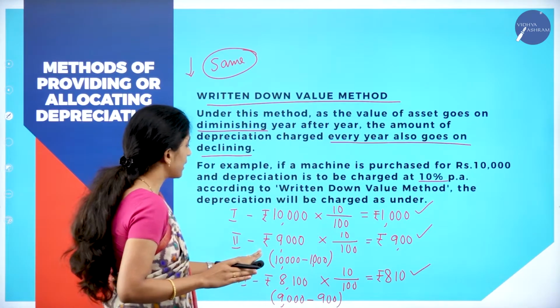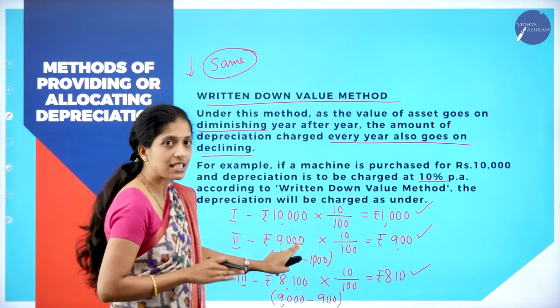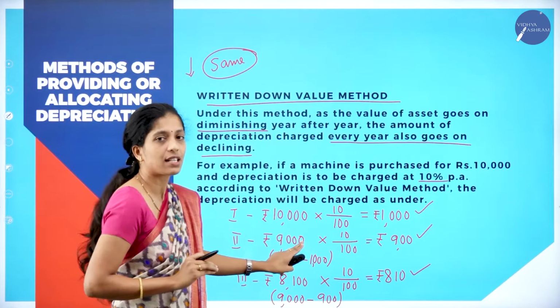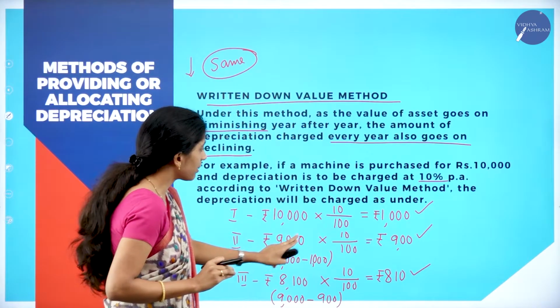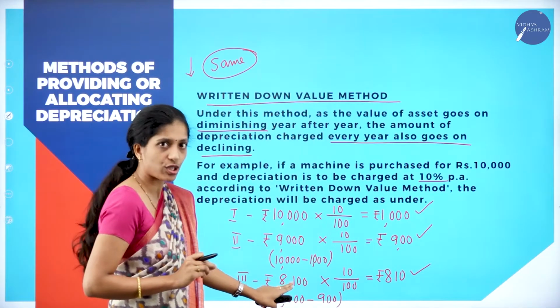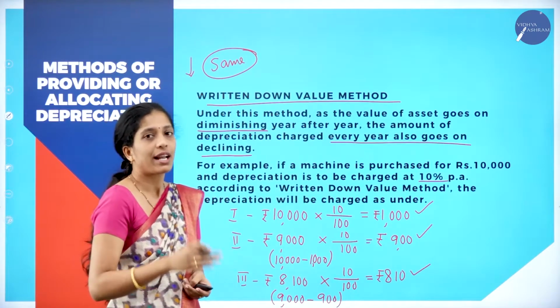Now, how to calculate in the second year? 10,000 minus 1,000, you'll get 9,000. On this 9,000, you have to calculate 10% depreciation. So, it is 900. For the third year, 9,000 minus 900, you'll get 8,100 into 10%. So, your depreciation will be 810.